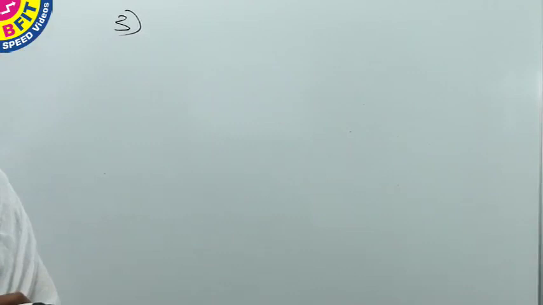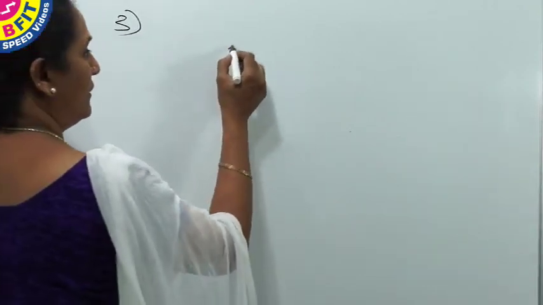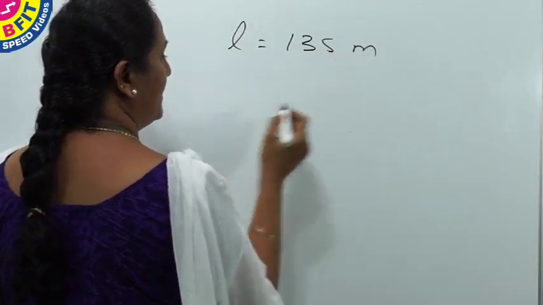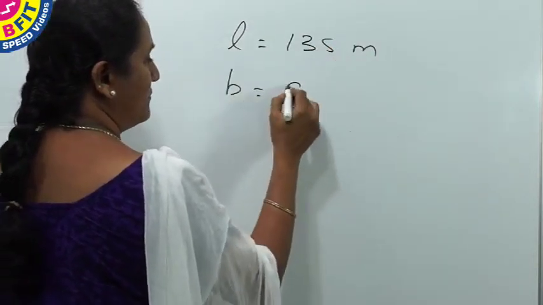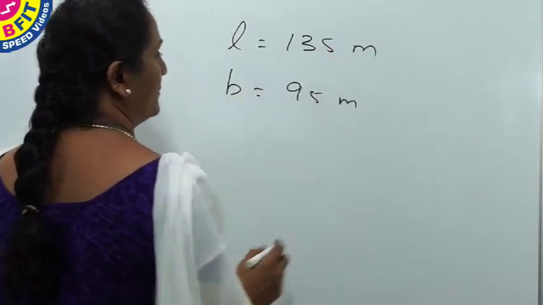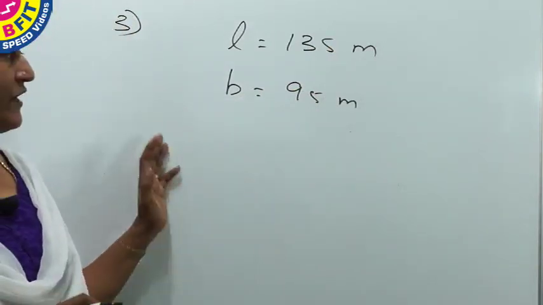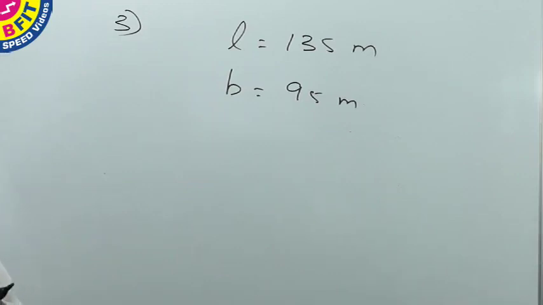The length and breadth of the rectangular field is given and it needs to be fenced. So length equal to 135 meters and breadth is equal to 95 meters. So as we are going to fence it, we find the perimeter of the rectangular field.